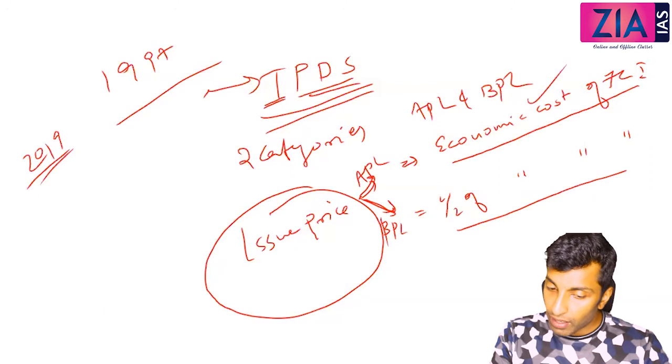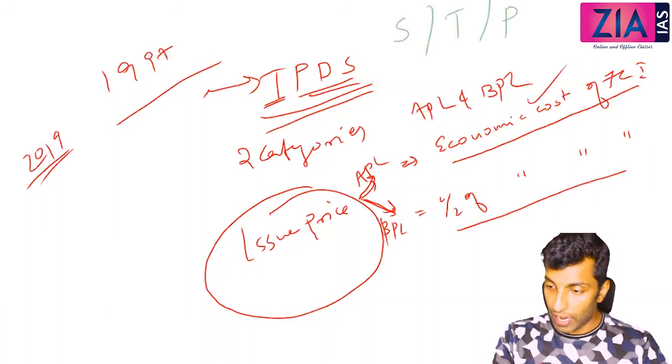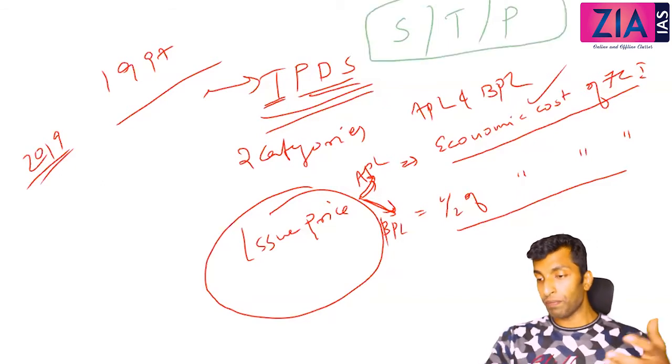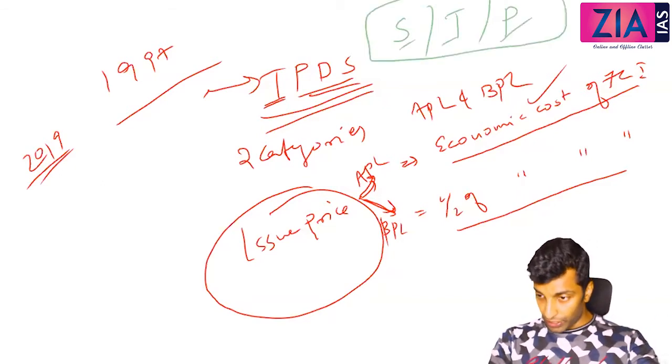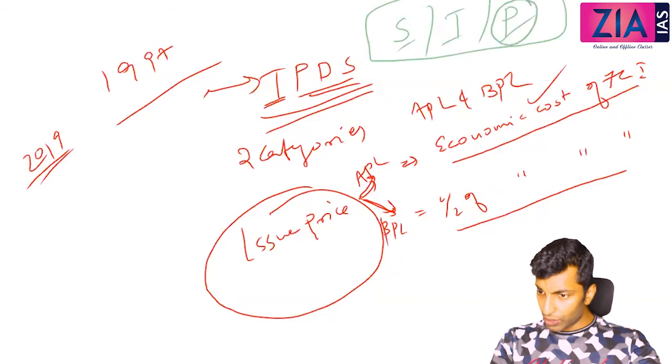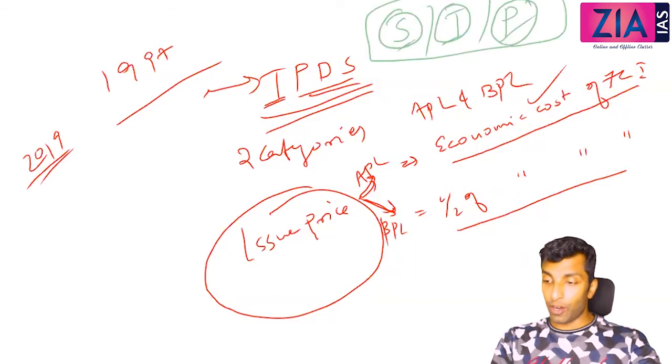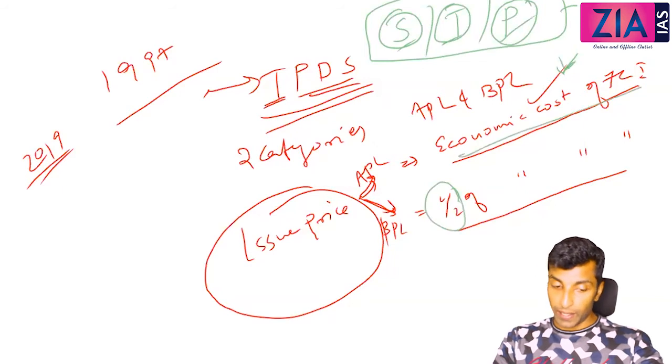It includes the entire cost like storage, transportation, procurement. I have told you, what is the role of FCI? Procurement, storage and transportation. Procurement there is a cost, storage there is a cost, transportation there is a cost. That is the economic cost. And half of that will be for BPL. Economic cost is what for FCI.